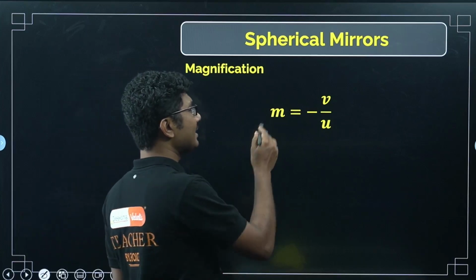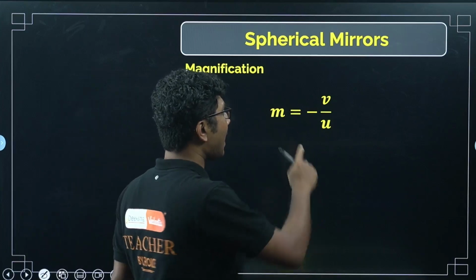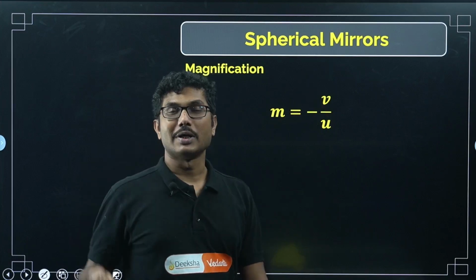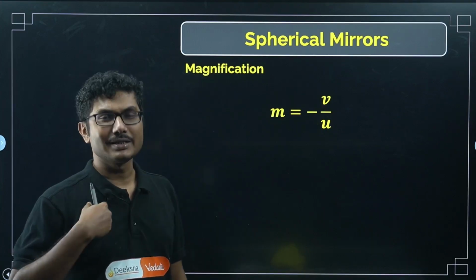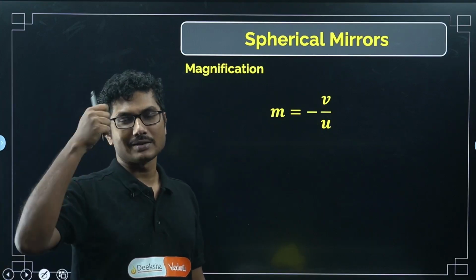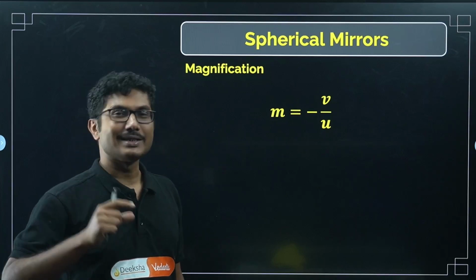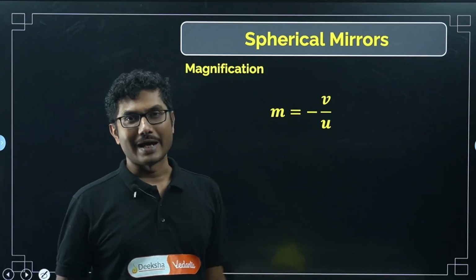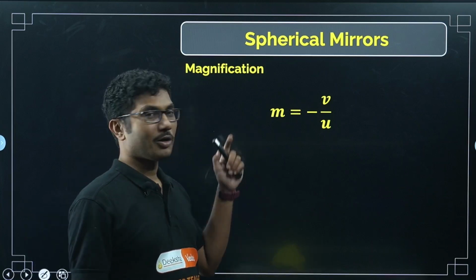In case of magnification for mirrors, it is given by minus v by u. What is the meaning of magnification? You have seen a magnifying glass, even though that is a lens. If you put the magnifying glass closer to small letters, it becomes big, right? So magnification means how big the final image is. That is what is called magnification.